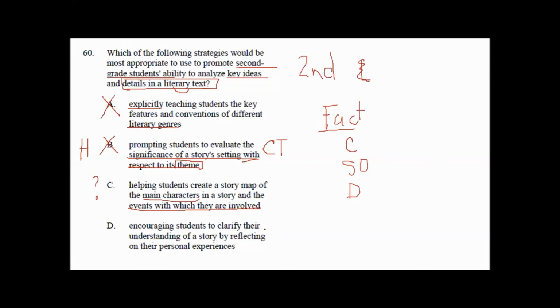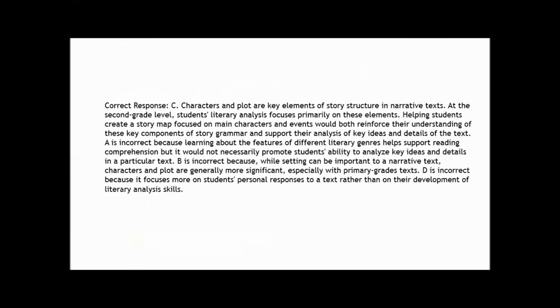Encouraging students to clarify their understanding of a story by reflecting on their personal experience. I already said personal experience and how that relates to ourselves is high level thinking, and this is critical thinking. So just by breaking this down and knowing what I'm looking for, right, key ideas, the answer is definitely C. So character and plot are really essential parts of the story. They have to do with details of the story.